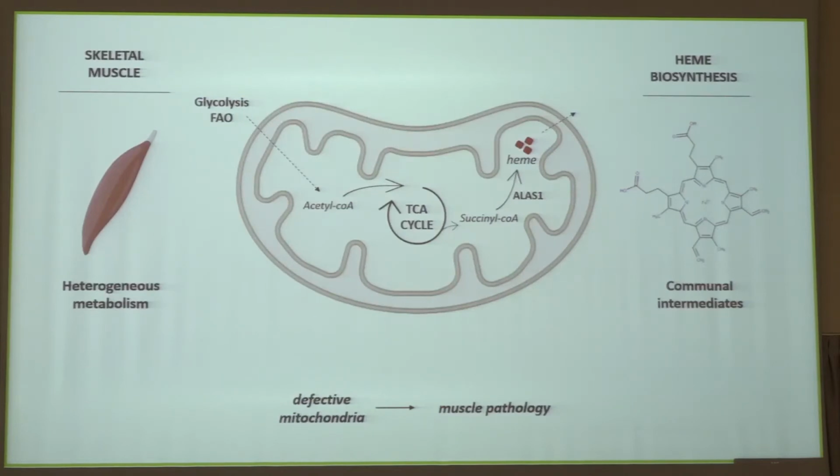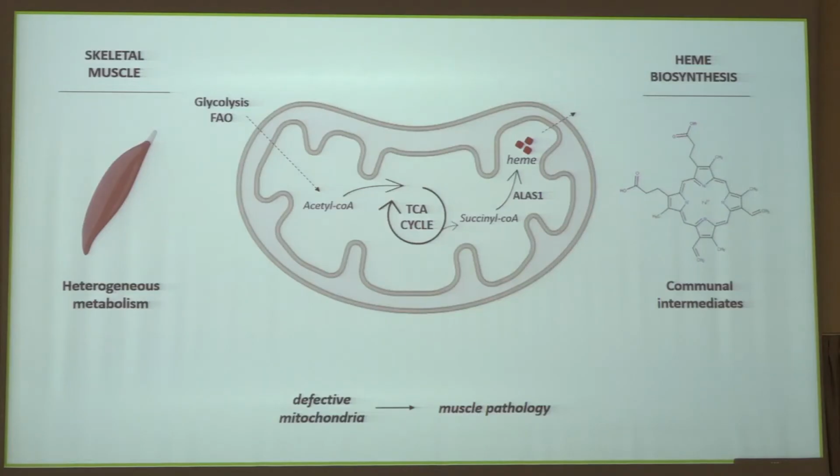Skeletal muscle is a highly energetically demanding tissue because of the different types of activity it has to sustain. And in this, mitochondria are of crucial importance because they are a very important metabolic hub. Indeed, it is well known that in case of deficient mitochondrial function, we might have muscle pathologies. Moreover, mitochondria are also very important for heme metabolism, as the majority of heme biosynthesis occurs in mitochondria, and it also requires some intermediates that are in common with important metabolic pathways, such as the TCA cycle.